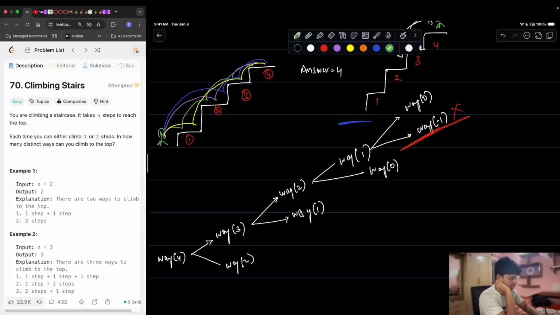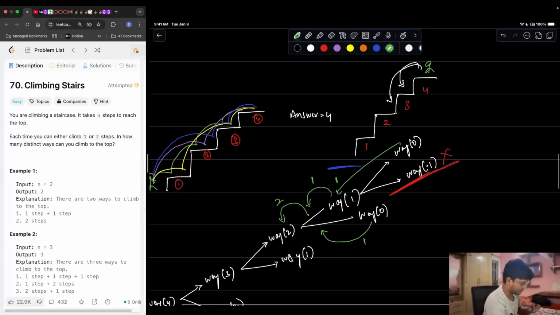So we have hit our base condition, and base of 0 is going to return 1. Again, why 1? Because you're standing at 0, that is one way to reach 0. There are not 0 ways to reach 0, so I will return 1. Now, how many ways are there to reach 0? Same thing, 1. So this will return 1. So what are the possible ways to reach 1? There's only one. Perfect. So this is going to return 1. 1 plus 1, this is going to return 2.